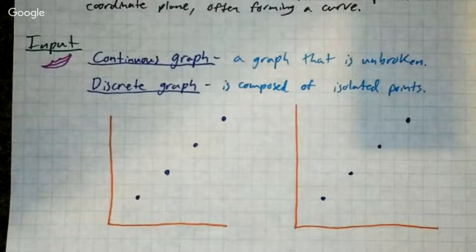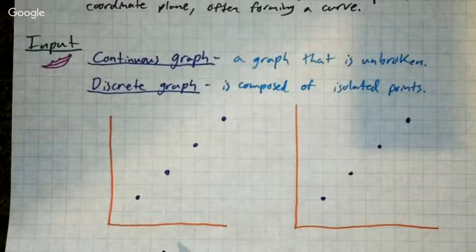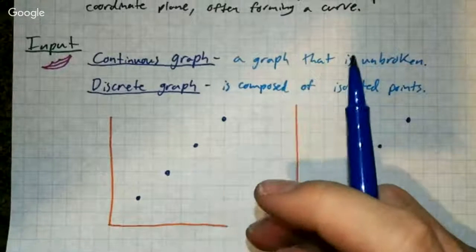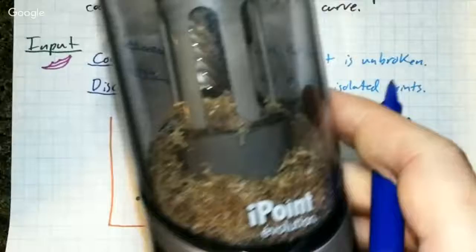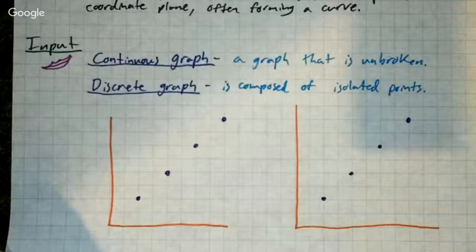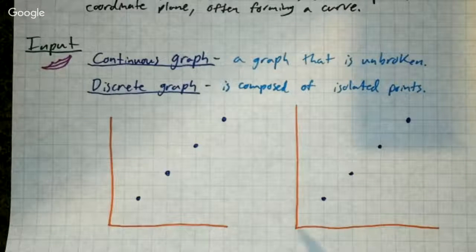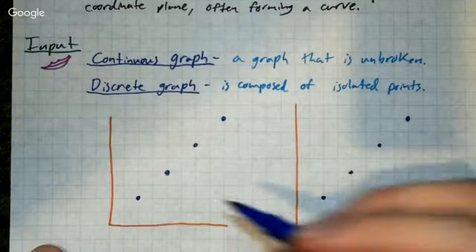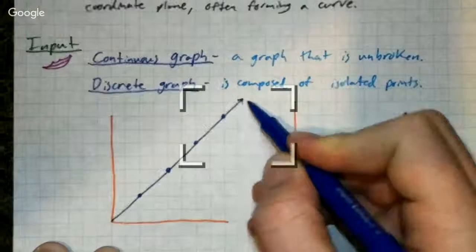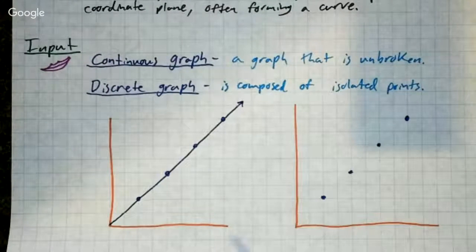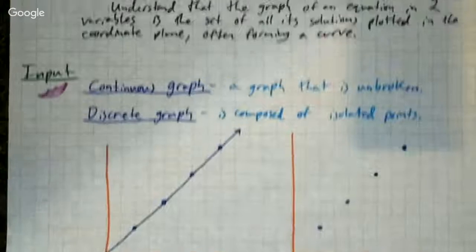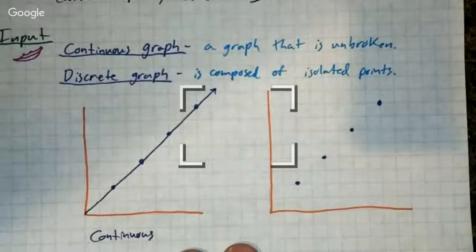On these two graphs, this one, we're talking about the weight of something. Let's say I'm measuring pencil shavings. I measure this, and it tells me how many pencil shavings and the weight of the actual amount present. When we do that graph, you can add tiny little bits of shaving. You don't need to put a certain amount. So on that one, this would be called a continuous graph.